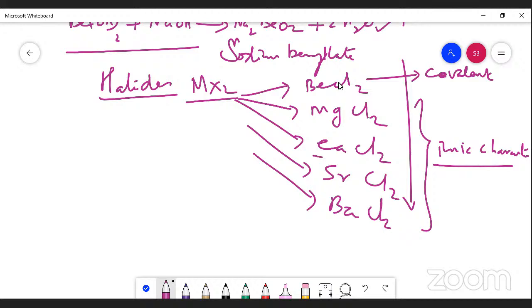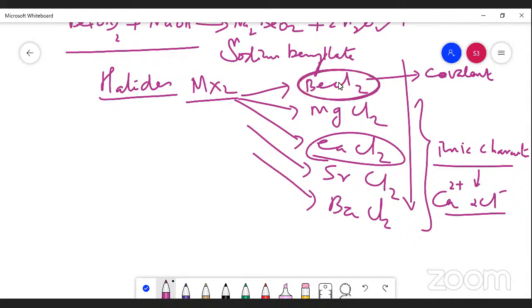Take calcium chloride: it produces calcium 2 plus and 2 Cl minus, so this is ionic character. But we cannot see such character in beryllium chloride, and that's why we say it is covalent in nature. That's the point you can understand.